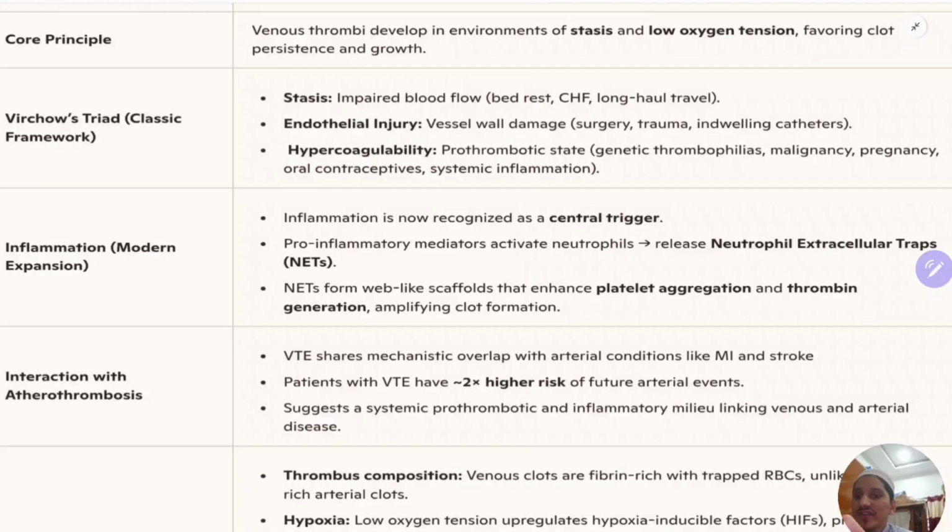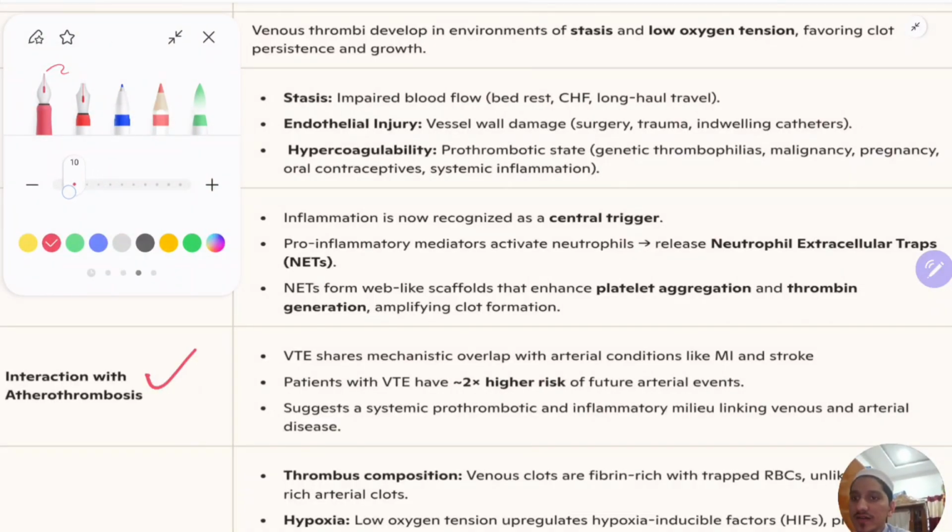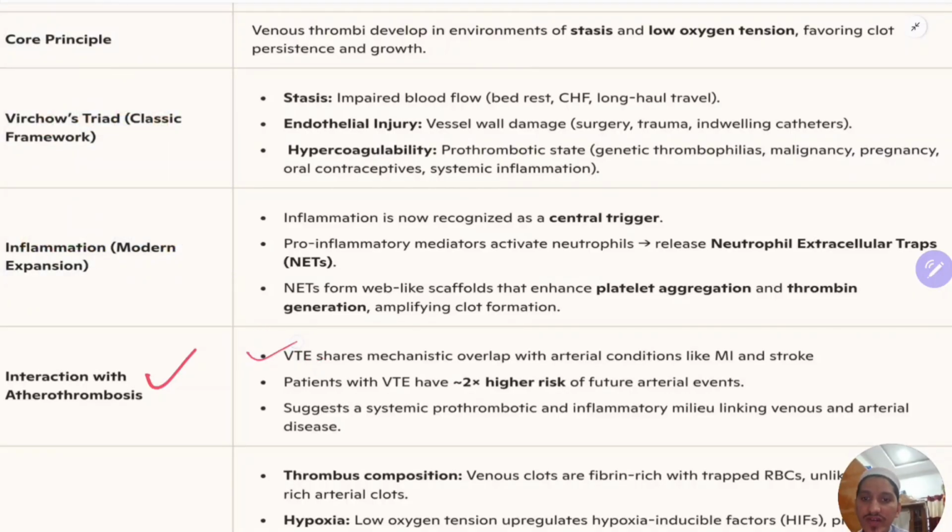Next thing is interaction with atherothrombosis. I will decrease the size. So VTE shares mechanistic overlap with arterial conditions like myocardial infarction and stroke. Patients with venous thromboembolism have a 2 times higher risk of future arterial events. This is important. This suggests a systemic prothrombotic and inflammatory connection, linking the inflammatory milieu in venous and arterial disease.